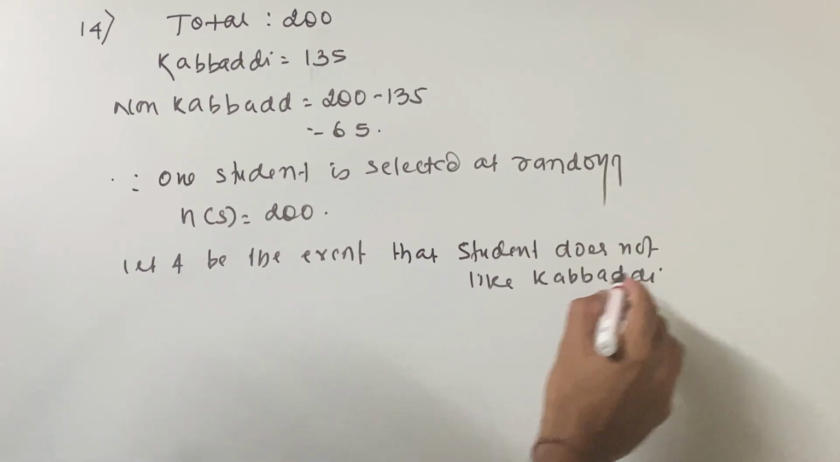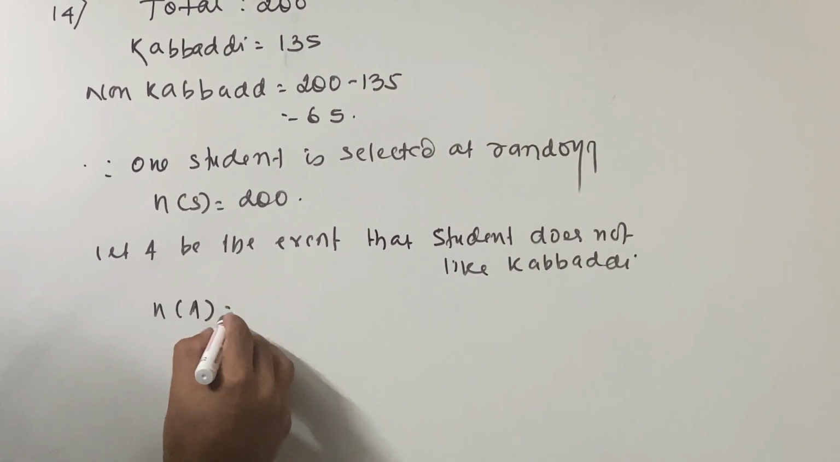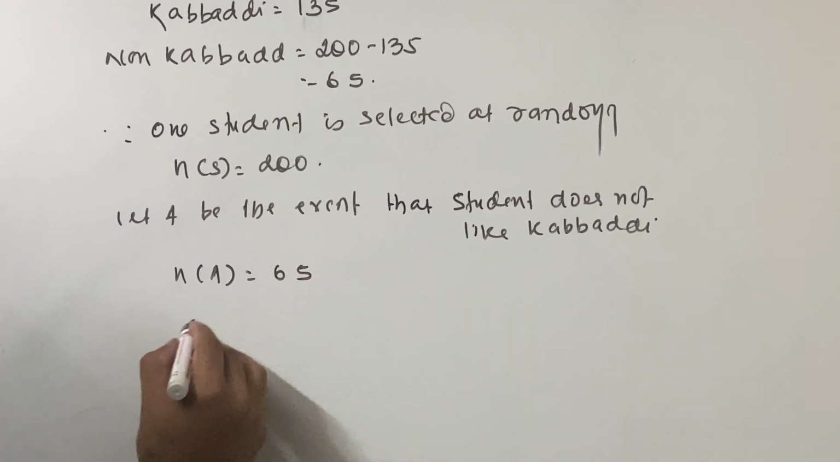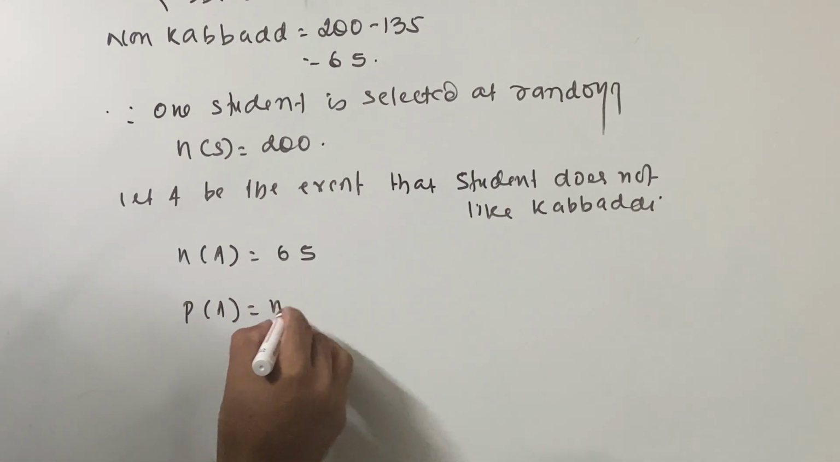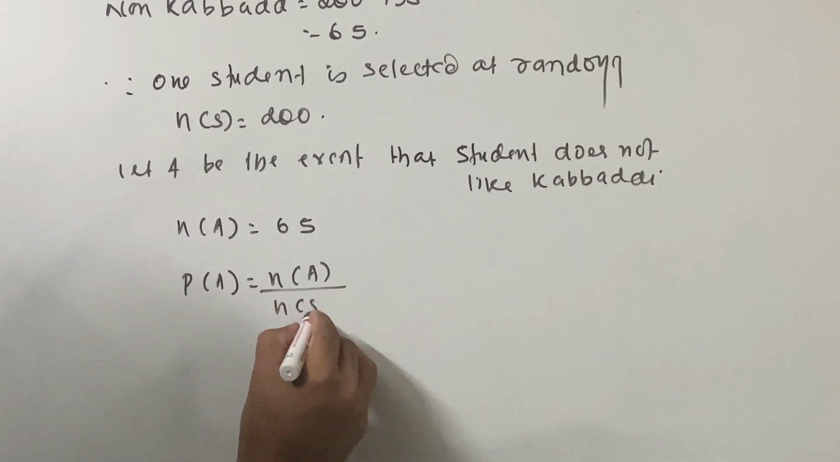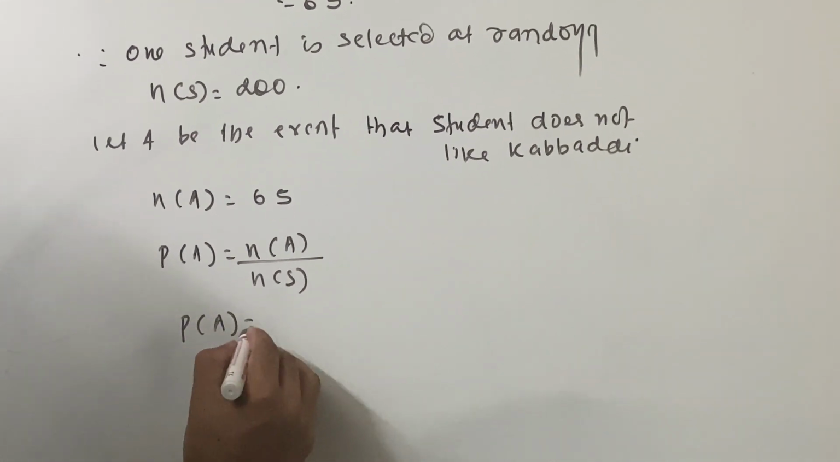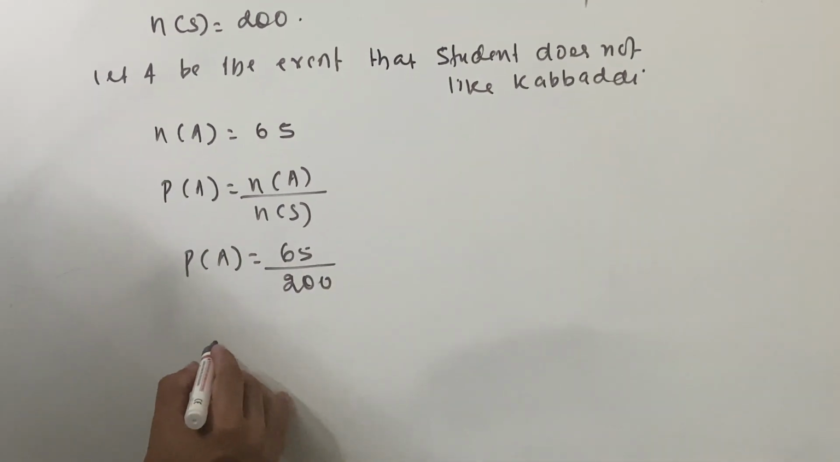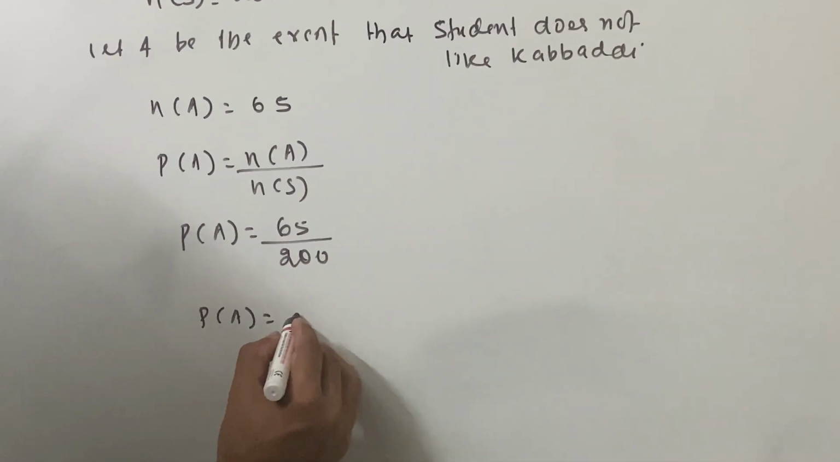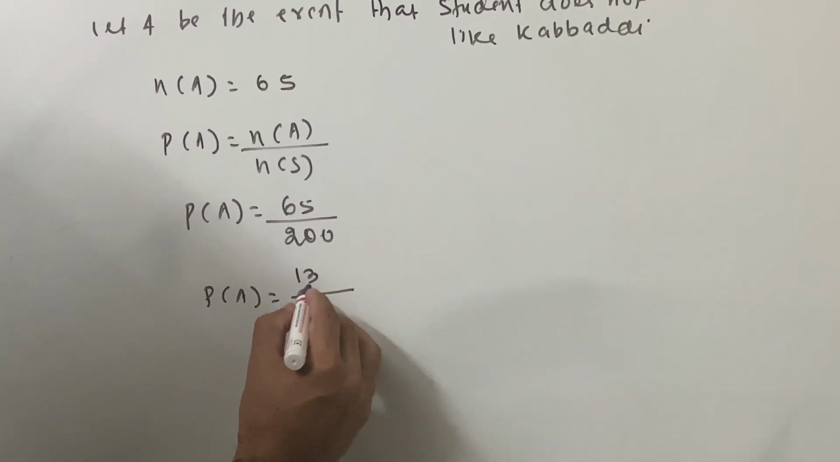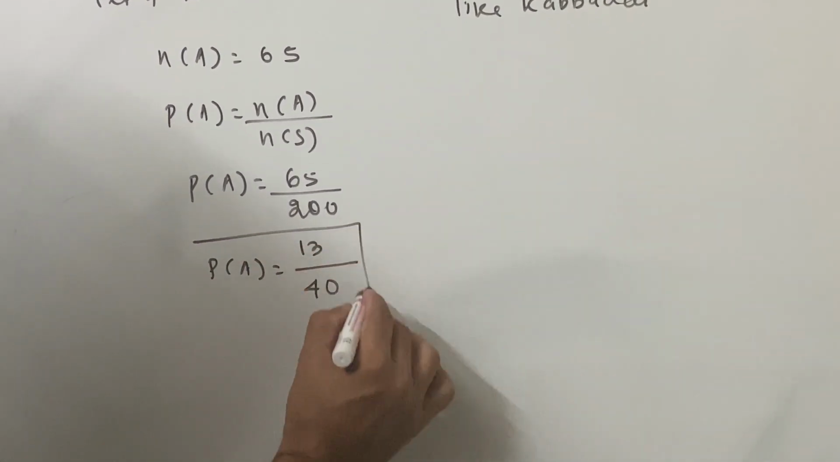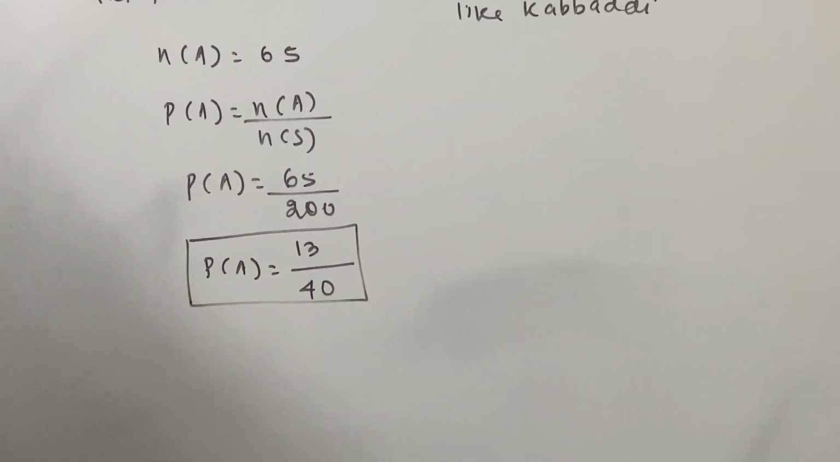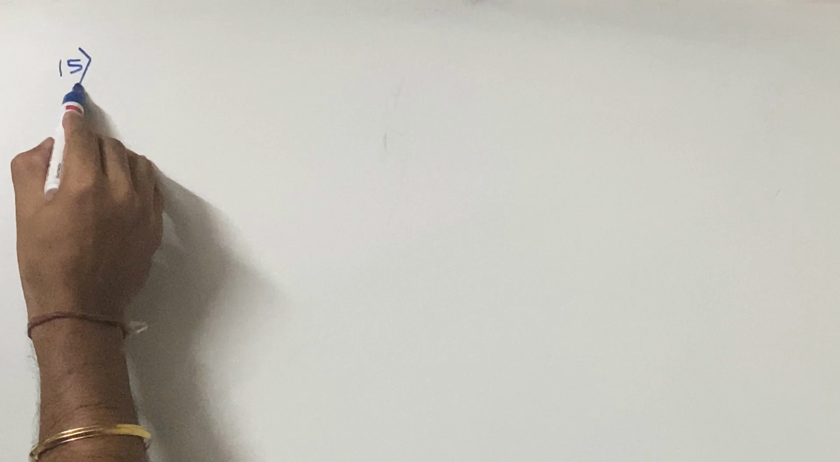So the student will come from the non-kabaddi players. So you can say n of A is equal to how much we wrote? This is 65. Finished. We say probability of A is equal to n of A upon n of S, which is 65 upon 200. Go with your table. This is probability of A is equal to 13 upon 40, and this is your answer. So this is how you have to do the sum. 15th and 16th are both important. A two-digit number is formed from the digits 0, 1, 2, 3, 4, 5.